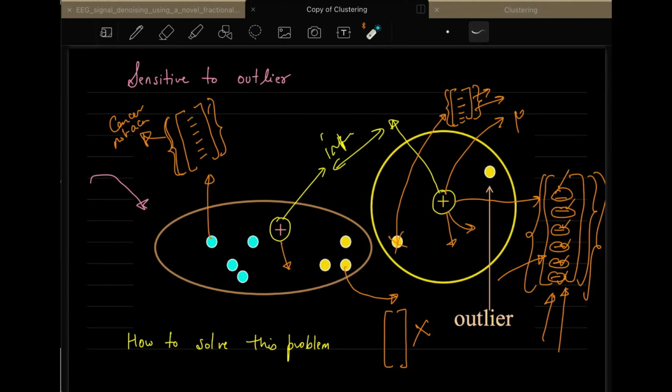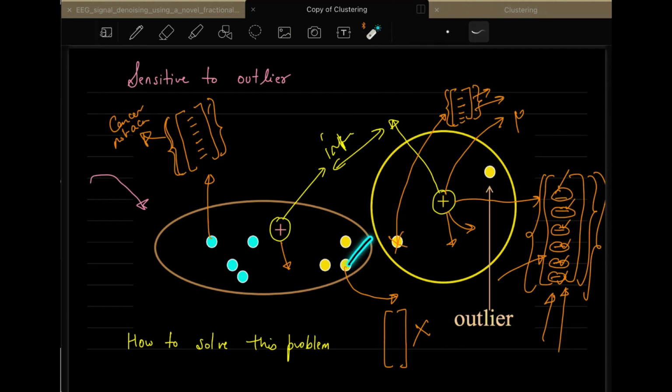But the problem is, for example, if you have selected this as your cluster, then it will calculate the distance between this and this, and between this and this, and it will also calculate the distance between this and this, which is an outlier. If it calculates the distance to this outlier, this distance will be large. So the cost function, the loss function, will increase.